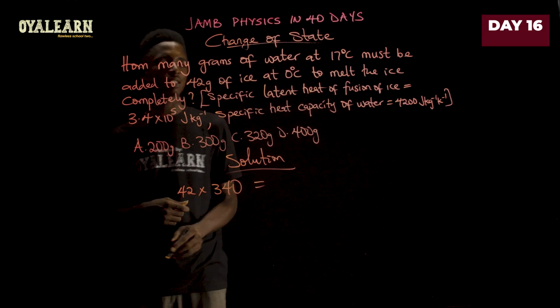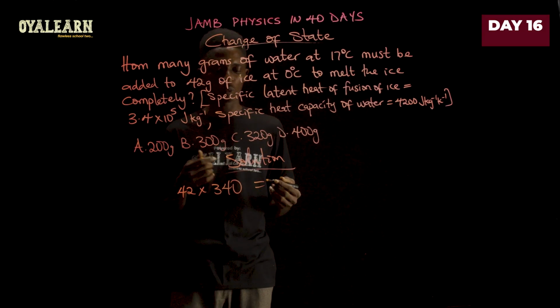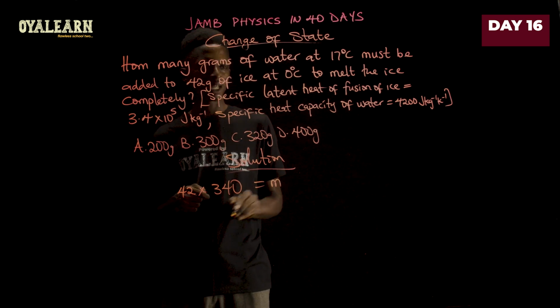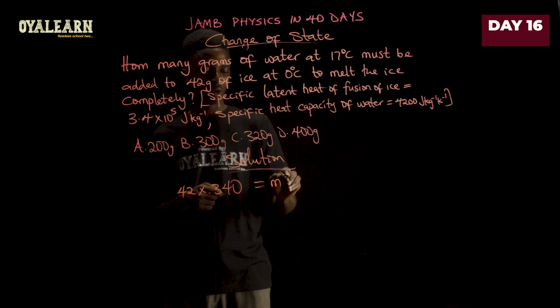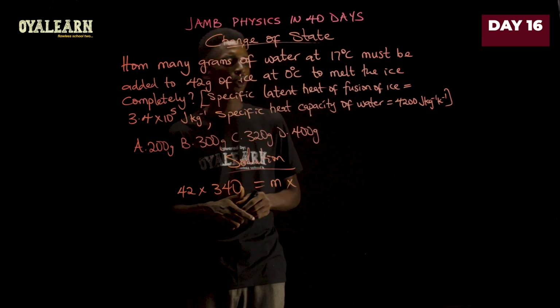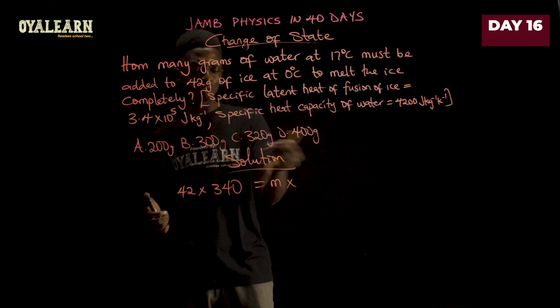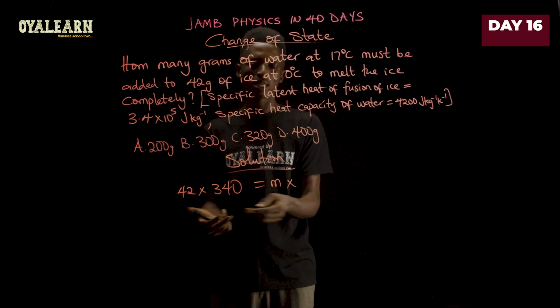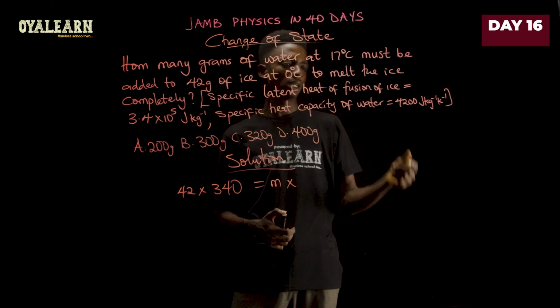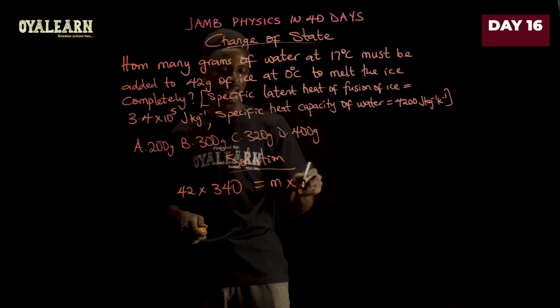And then we equate it to the mass of water, which we don't know yet because that's what we are asked to find. So that will be M multiplied by the specific heat capacity of water. Now if you see the options there, it's also in grams, and we are working in grams here. So let's also convert this to joules per gram per Kelvin. So divide this by 1000 and then you have